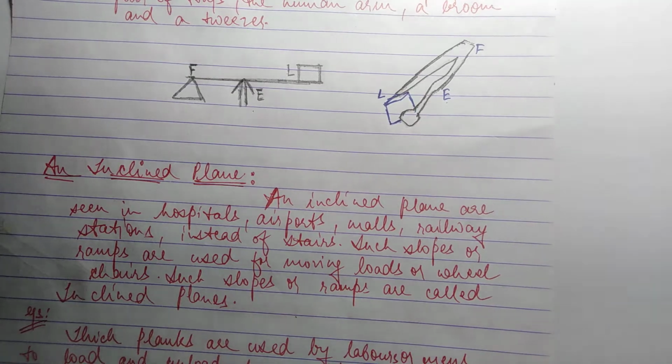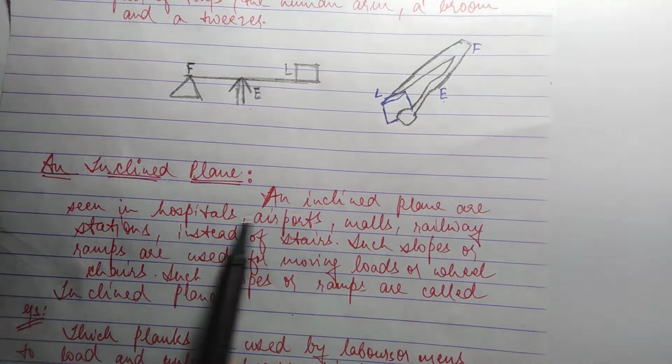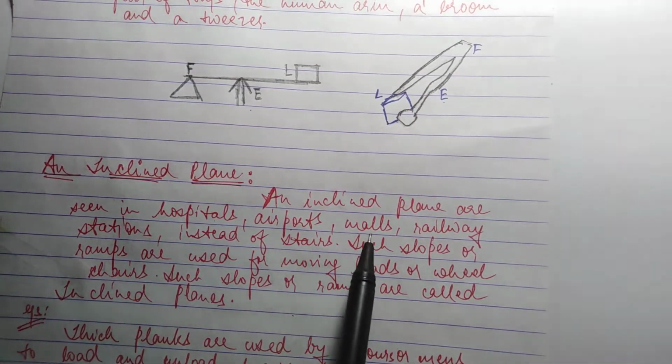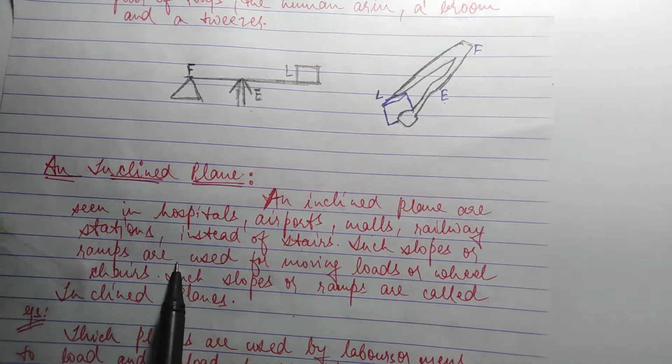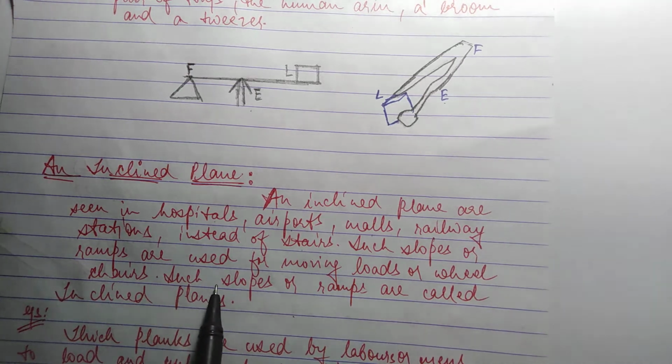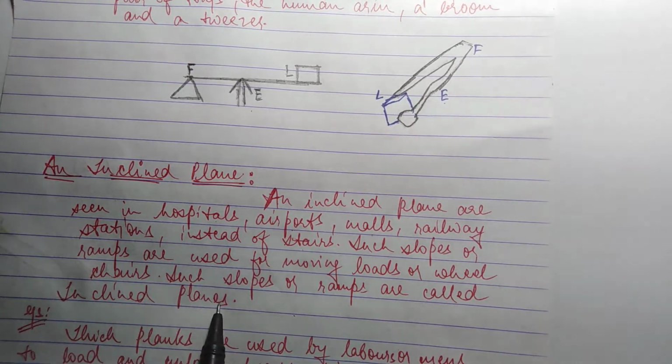What is an inclined plane? Inclined planes are seen in hospitals, airports, malls, and railway stations instead of stairs. Such slopes or ramps are used for moving loads or wheelchairs. Such slopes or ramps are called inclined planes.